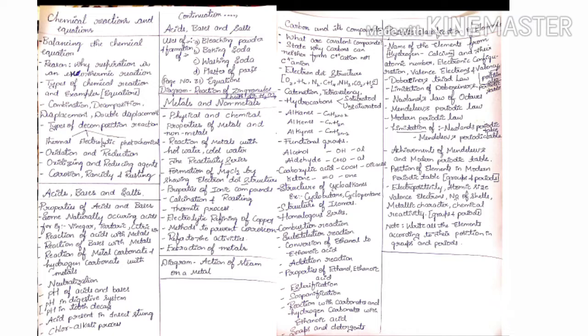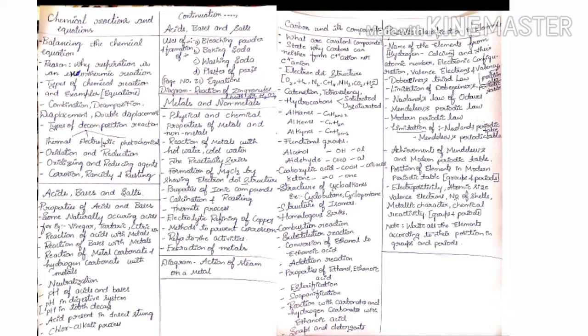Next, from this lesson you have to learn about the reactivity series of metals. Then a very important question they ask in many question papers is the formation of magnesium chloride by showing the electron dot structure. Please learn this point and its concept also. Then properties of ionic compounds are very important, and in calcination and roasting, the difference may be asked, or they may also ask the definition of calcination and roasting. Then the thermite process is very important in this lesson. If you have learned, it is well and good.